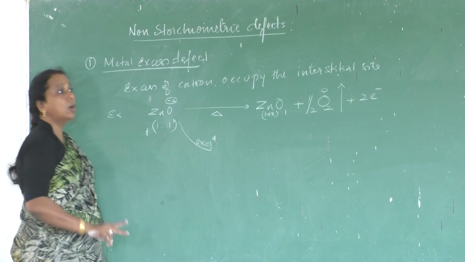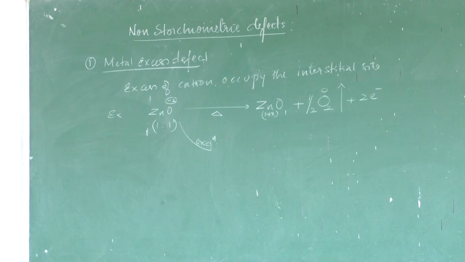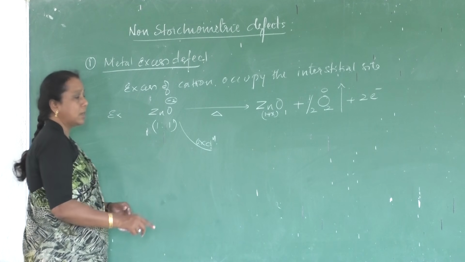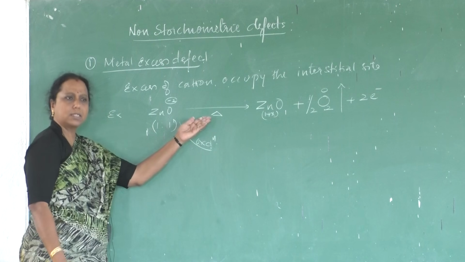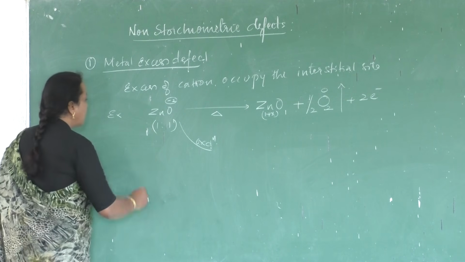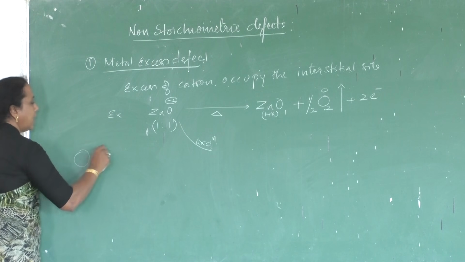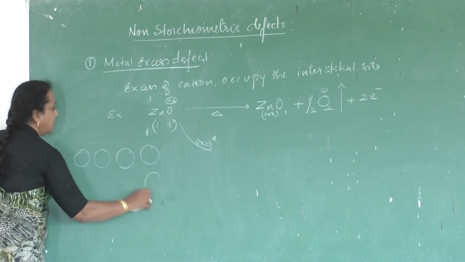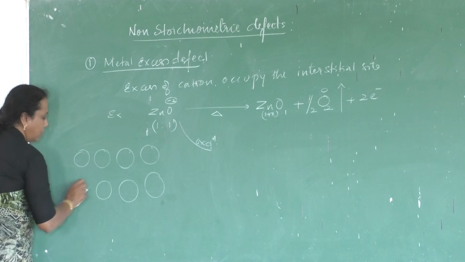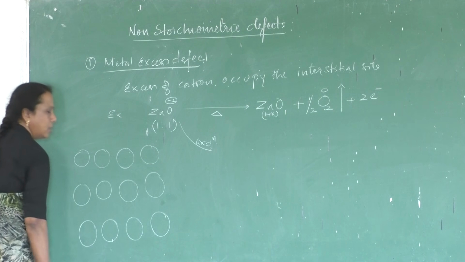So one oxide ion undergoes oxidation and is converted into oxygen gas. As oxygen is a gas, and we are heating the crystal, it will escape from the crystal. So let us suppose how the lattice of zinc oxide will be. These are the cations and anions present in the lattice. Let us draw one diagram showing alternate placement of zinc ions and oxide ions.